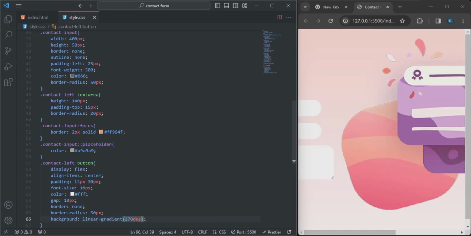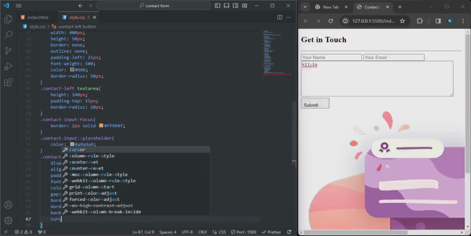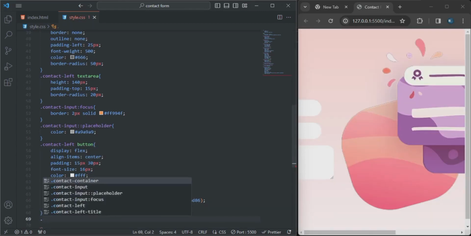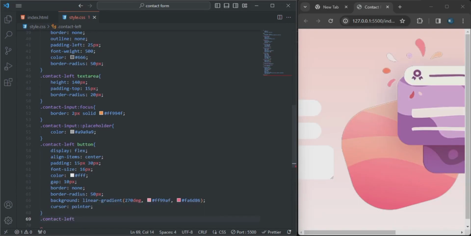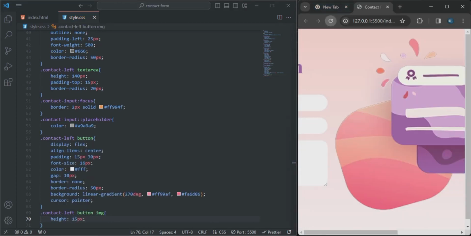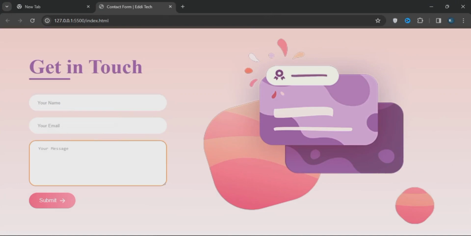270-degree, along with the color. To make it look so perfect and beautiful, you can see those colors for that. The cursor will be pointer. All right, so down here, let me copy the contact right, along with the button with the image. The height will be 15 pixel. You can check it out. You see everything looks great, right?